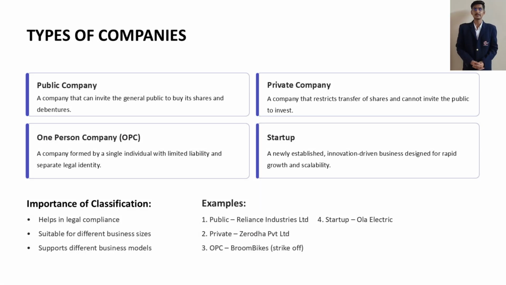There are four key types of companies. First, a public company, which can invite the general public to buy its shares and debentures. Second, private company, which restricts the transfer of shares and cannot raise money from the public. Third is the one person company or OPC, which is formed by a single individual with limited liability and its own legal identity. And last and fourth is the startups, which are innovation driven enterprises designed for rapid growth.